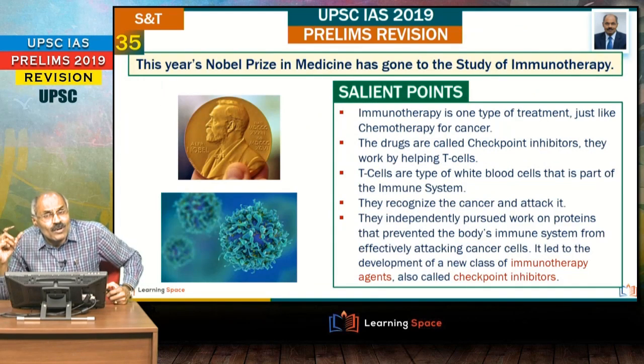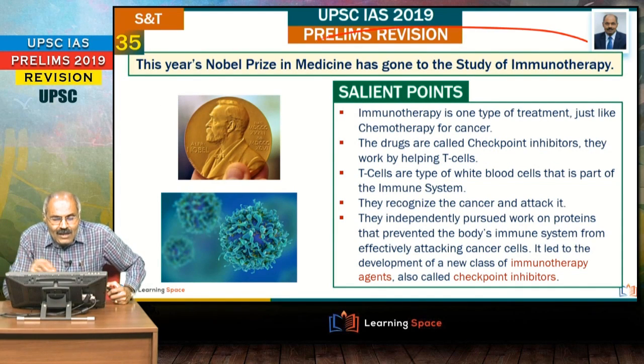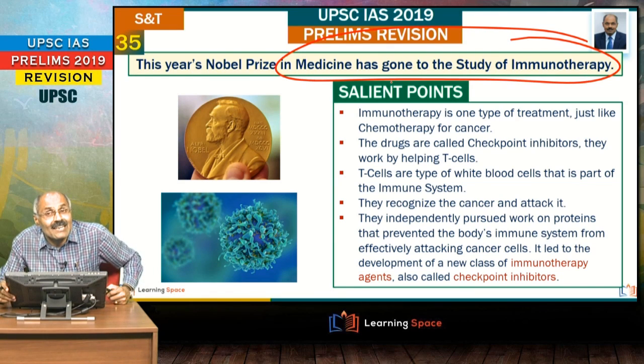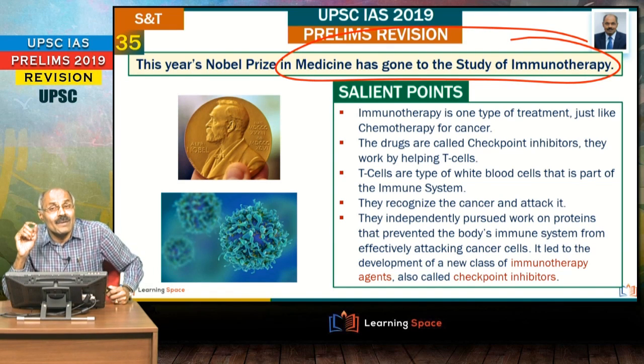Look into the next important aspect. This is about the Nobel Prize in Medicine that has gone to immunotherapy. Right, very important. All of you are familiar that for cancer patients, one type of treatment is chemotherapy, and this is immunotherapy. What is the difference between chemotherapy and immunotherapy? Students should have a clear distinction.